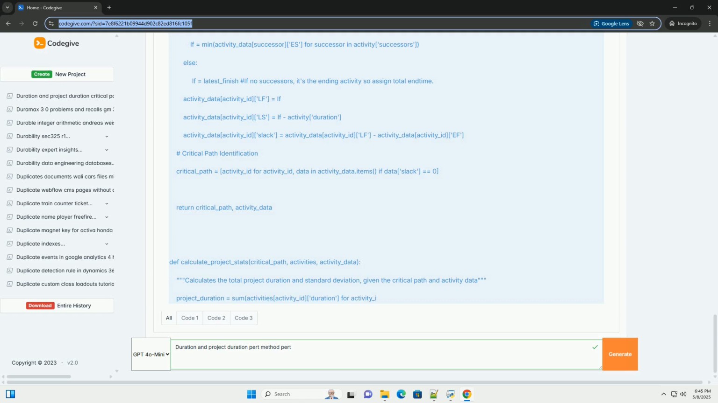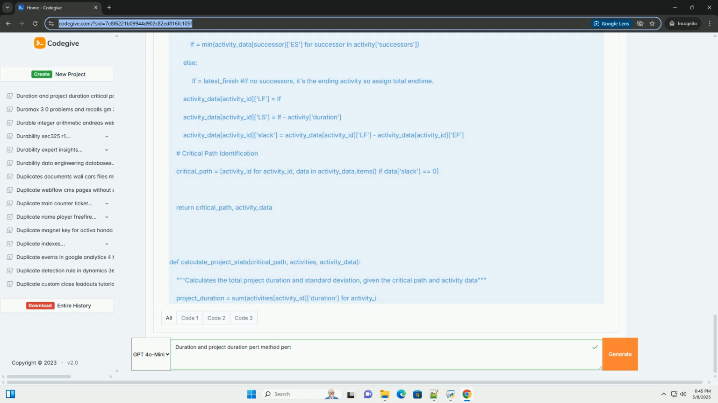Start to start, SS: activity B cannot start until activity A has started. Finish to finish, FF: activity B cannot finish until activity A is finished. Start to finish, SF: activity B cannot finish until activity A has started, least common.